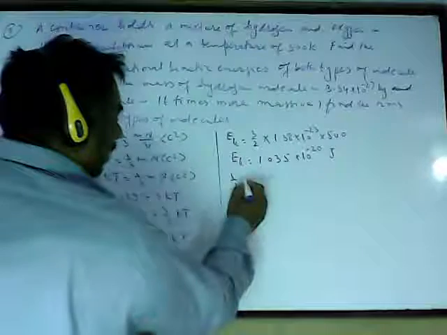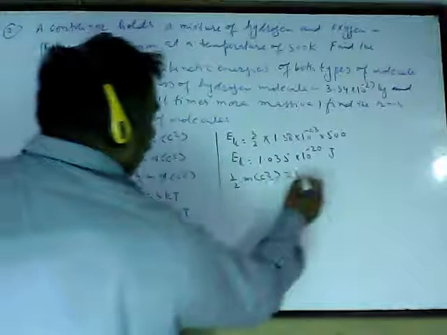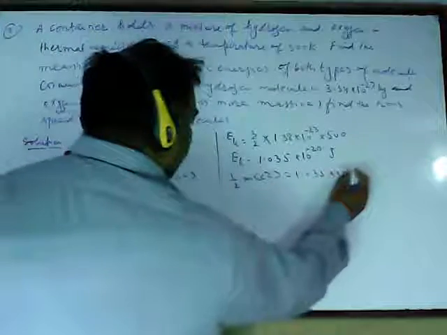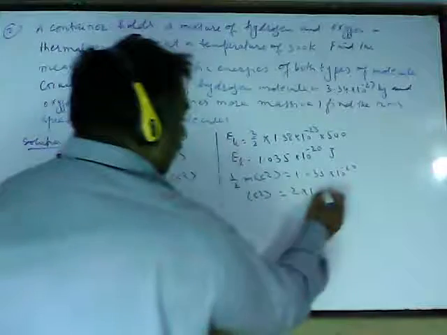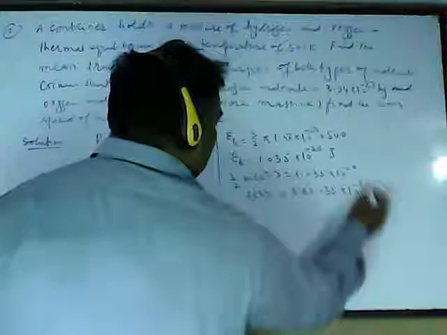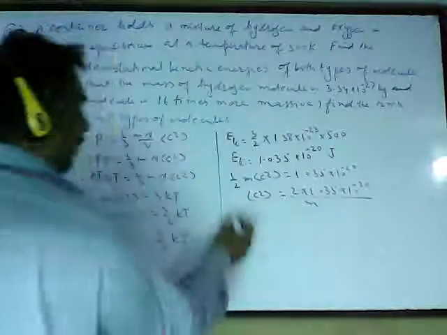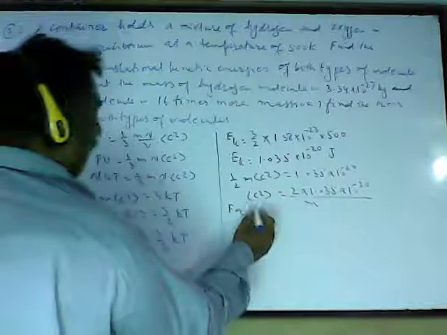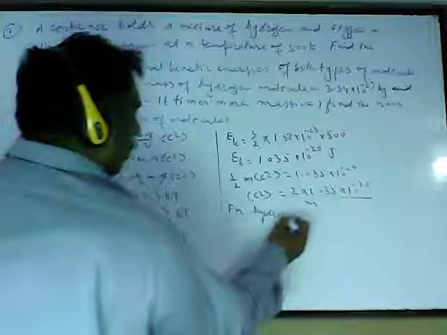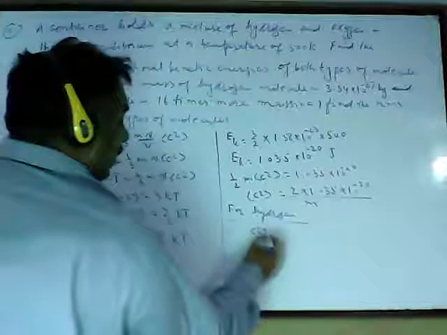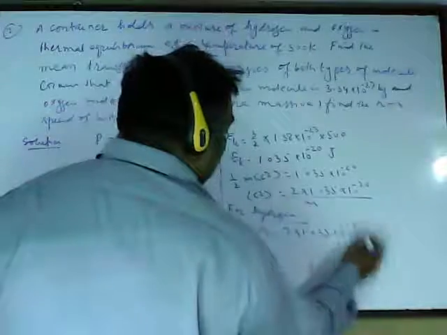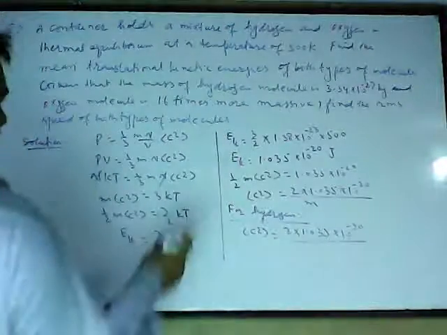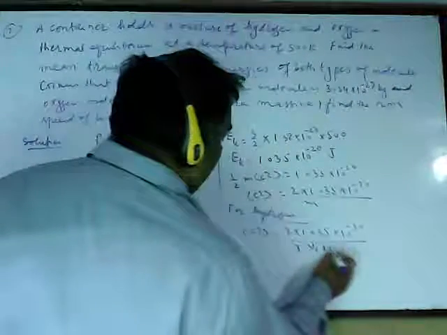So I can write 1/2 mC² will be 1.035 × 10^-20. So C² will be equal to 2 × 1.035 × 10^-20 upon m. Now this is the formula. I will take hydrogen first. For hydrogen, C² will be 2 × 1.035 × 10^-20 upon the mass of the hydrogen molecule, which is given. A hydrogen molecule's mass is 3.34 × 10^-27.